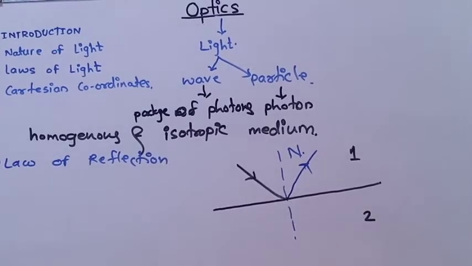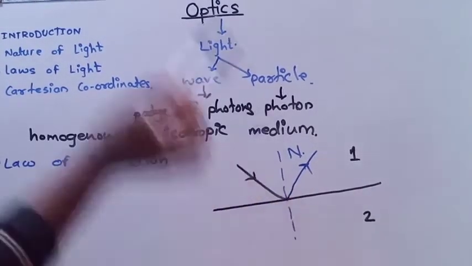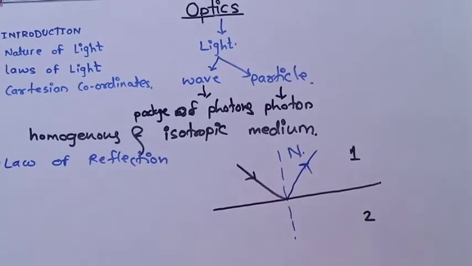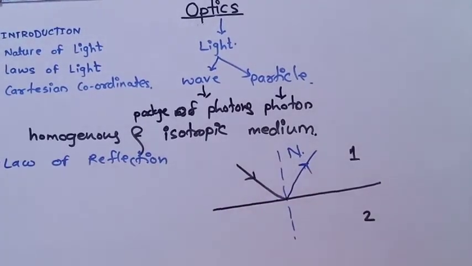And in this the reflected ray, incident ray and normal all lie in the same plane, but these two rays are opposite of the normal. This is the first law of reflection.